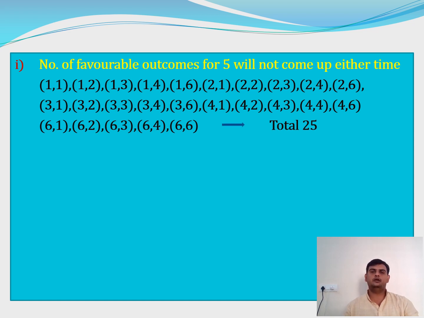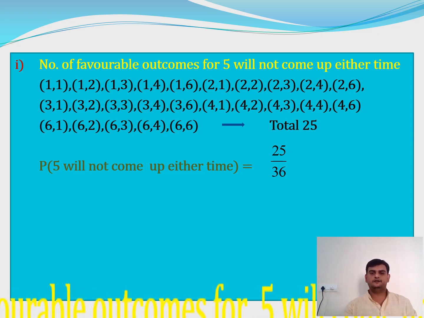Now the probability. So here the probability that 5 will not come up either time is nothing but 25 by 36. Now the opposite, at least one time you should get 5. At least means one or more. So other than these 25, the remaining 11 are our favorable outcomes.